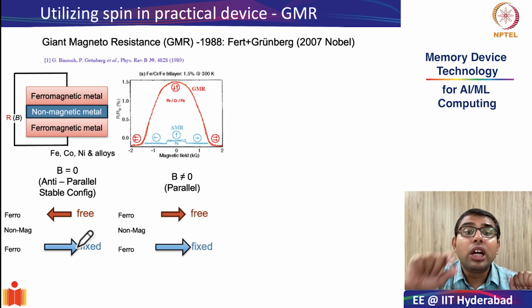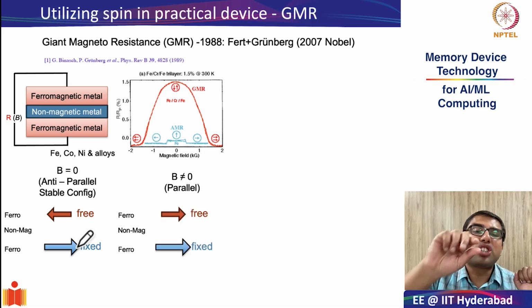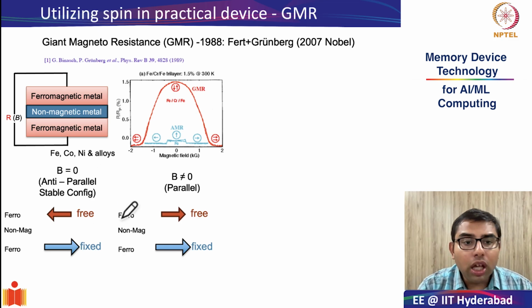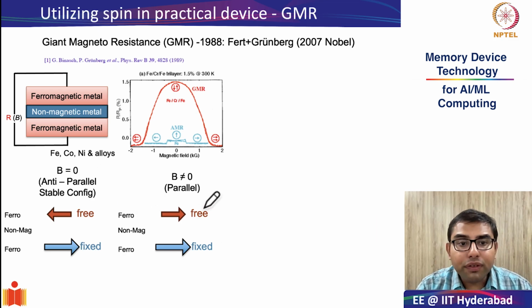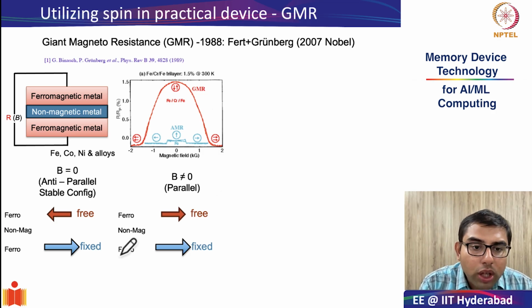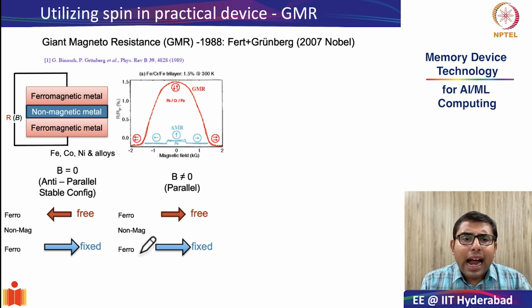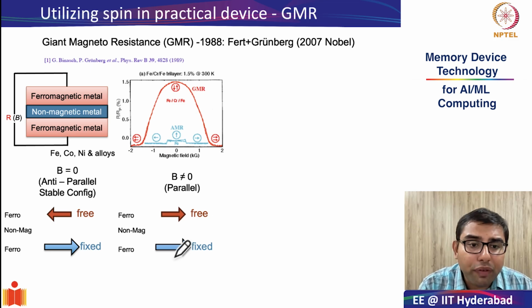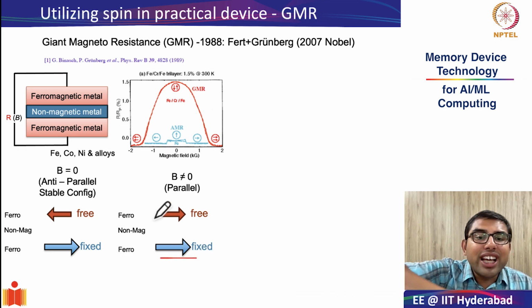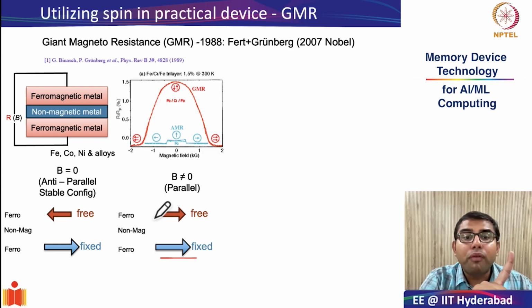Now what happens when you start applying an external magnetic field? It is natural that if this top ferromagnetic layer is slightly weaker compared to the bottom ferromagnetic layer, and you don't apply a very high magnetic field such that even the bottom one changes, naturally the configuration of the free layer will flip.